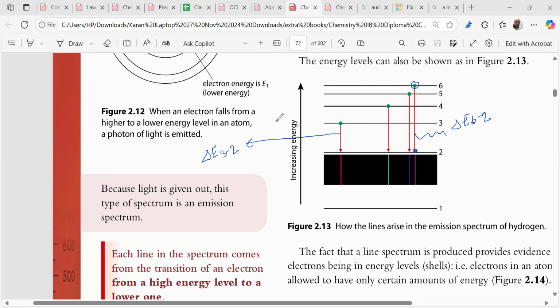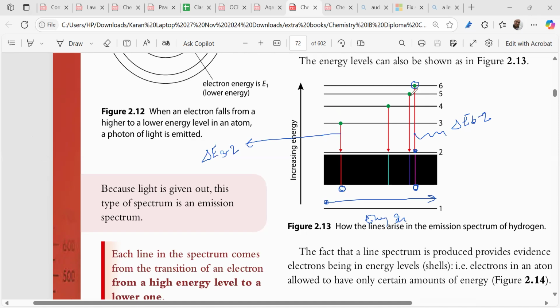Can you tell me which energy is more? 6 to 2 or 3 to 2? Energy released is more for 6 to 2. And from left to right, what happens to the energy? Tell me, it increases. See, the line at higher energy is seen here, and this is seen at the lower energy line. Is it clear? Understood?